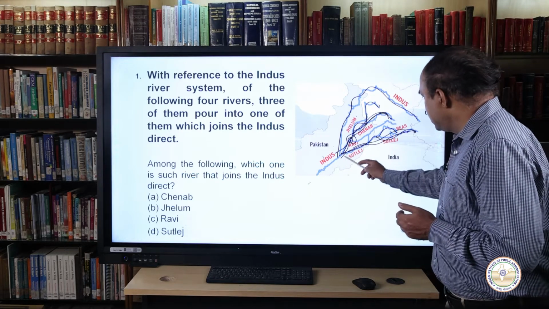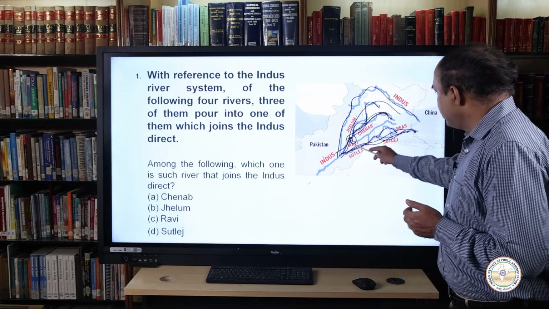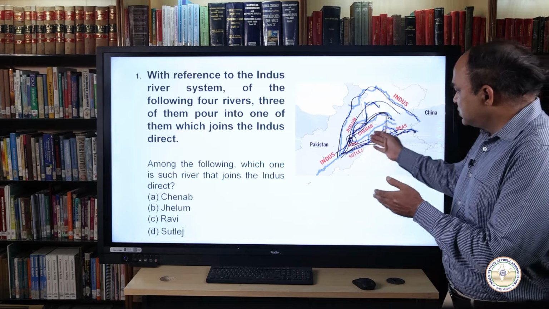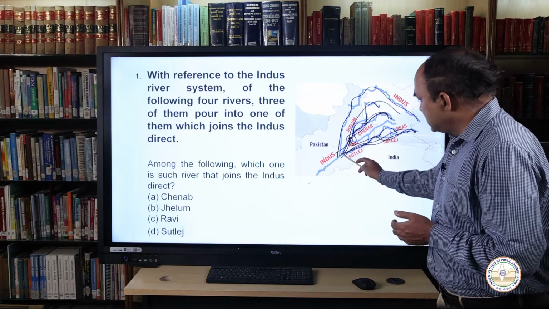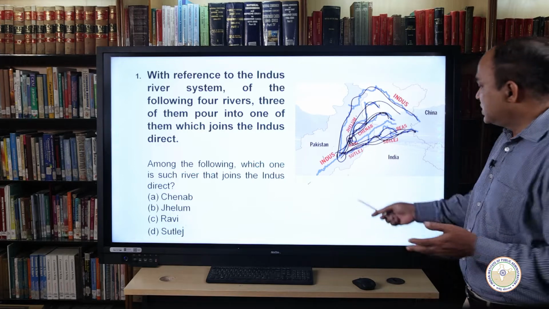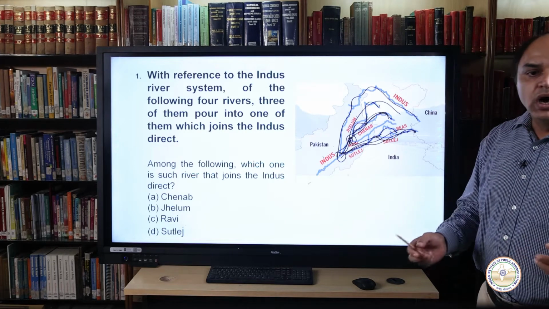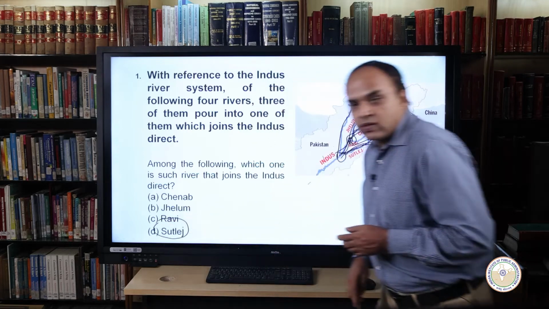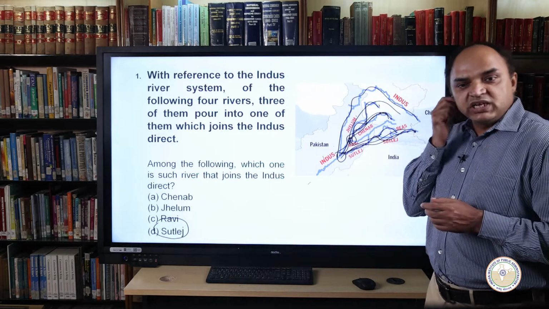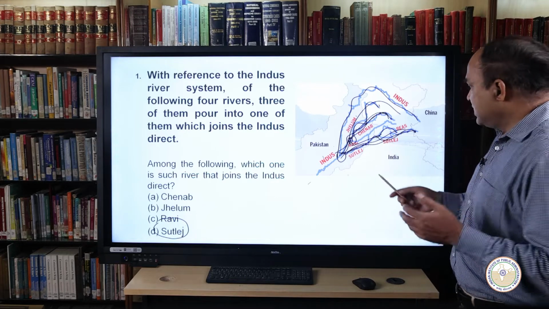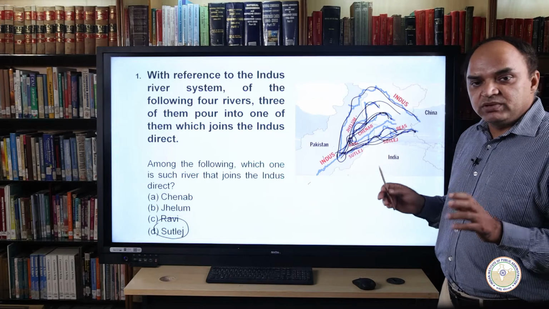So the Satluj river receives the collective water of Jhelum, Chenab and Ravi, and finally it pours the collective water into the Indus river at Mithankot in Pakistan. So our answer will be D. Some people also give Chenab as the answer depending on the interpretation of river linking, but our answer will be D.